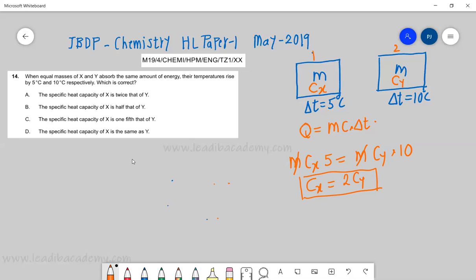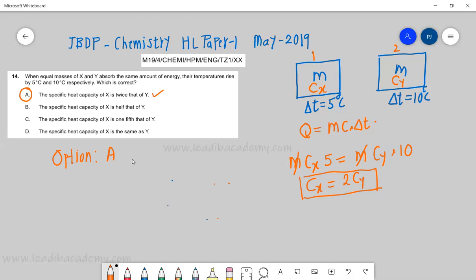This is the conclusion. It simply means that the specific heat of X is twice that of Y. Very straightforward. This is the correct option, option E. Extremely simple, formula based.